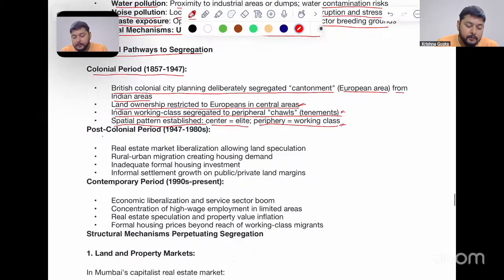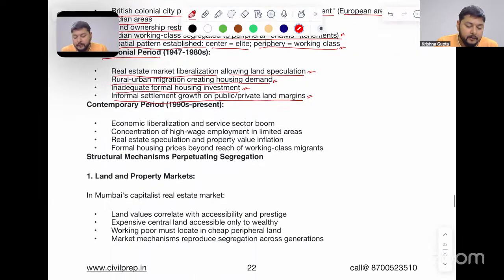Now, in the post-colonial period, real estate market liberalization allowed land speculation. Rural-urban migration created housing demand in the region. Inadequate formal housing investment was seen here. Informal settlement growth on public-private land margins was also seen. Then the contemporary economic period: economic liberalization and the service sector boom took place after 1991. Concentration of high-wage employment in limited areas was also seen. Real estate speculation and property value inflation were seen here.